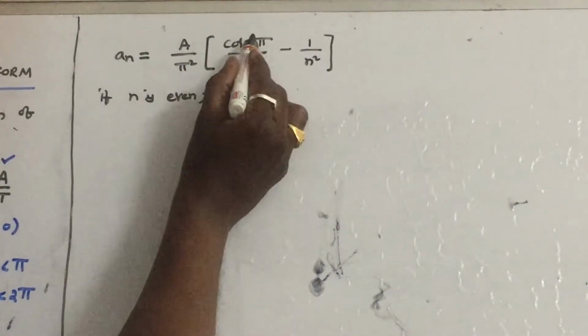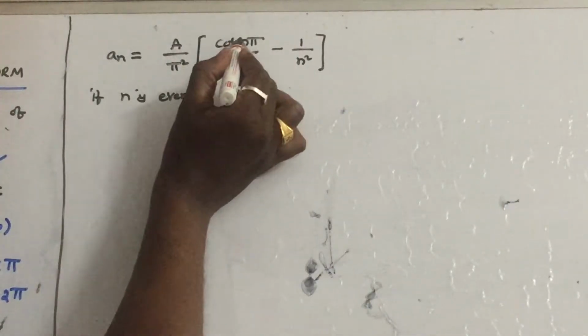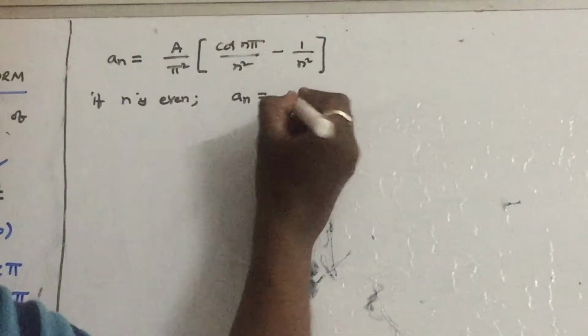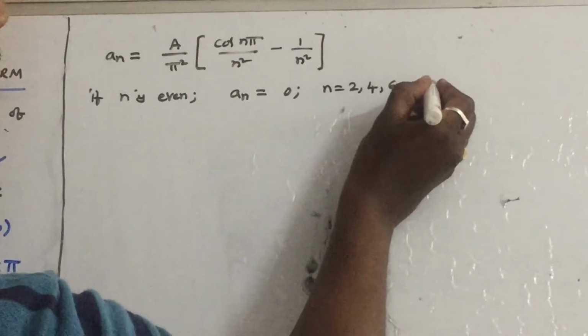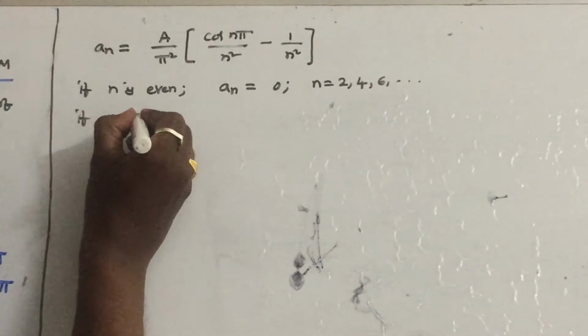You can see that if n is 2, cos 2 pi is 1, and 1 by n square cancels out. If you take n equal to 4, 1 by n square, so it cancels out. So therefore, what is an? An is equal to 0 for n equal to 2, 4, 6, and so on. All these coefficients, a2, a4, a6, will turn out to be 0.